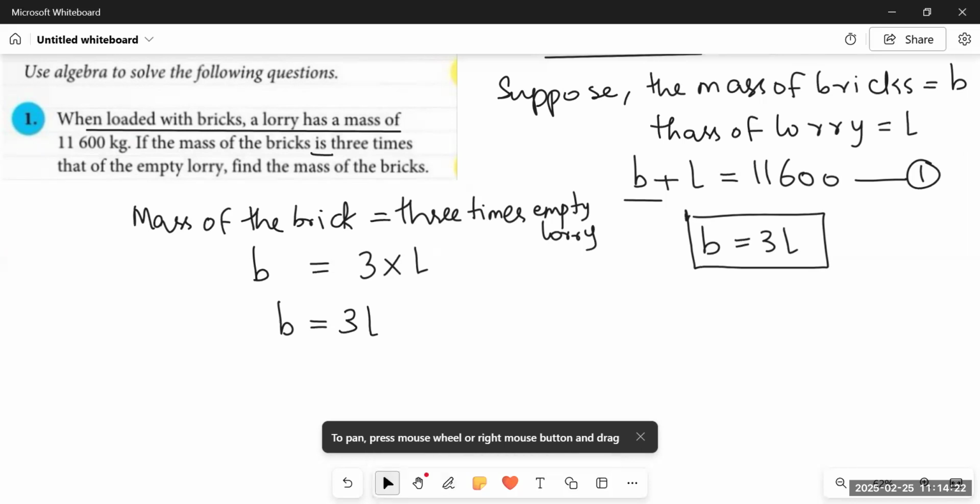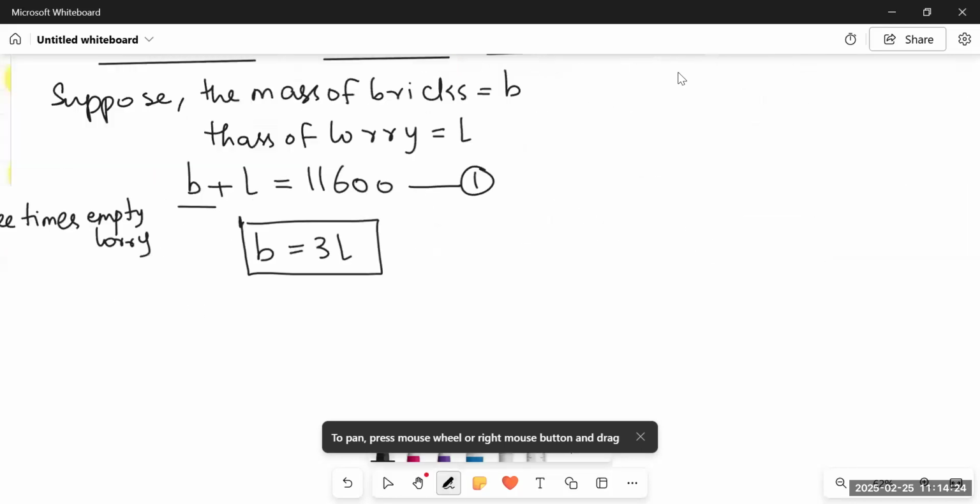So we are going to use these two equations to figure out what the mass of the bricks and the lorry would be. So what am I going to do? I'll write down equation number 1 first, like B plus L is equal to 11,600. Then I'll go for the next equation. Here I'm provided with the value of B as 3L. So instead of writing B over here, I'm going to substitute the value of B with 3L.